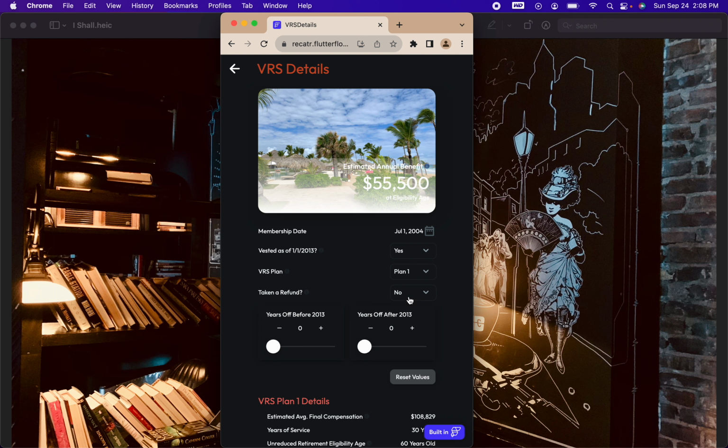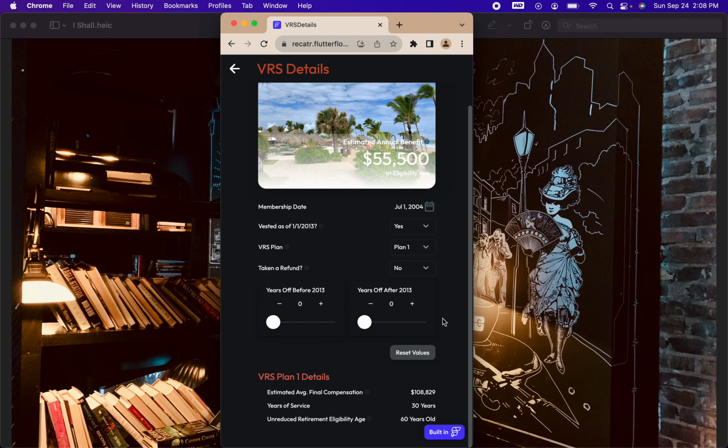They have not taken a refund. And for this example, we'll keep it very simple. We'll assume that they don't take any years off after they got hired. So based on this information, their estimated final compensation would be somewhere around $108,000. Their years of service by the time they're 60 years old would be 30 years. And they would be eligible to collect their retirement at age 60. And what they would be getting from their pension would be the $55,000 that you see right here.